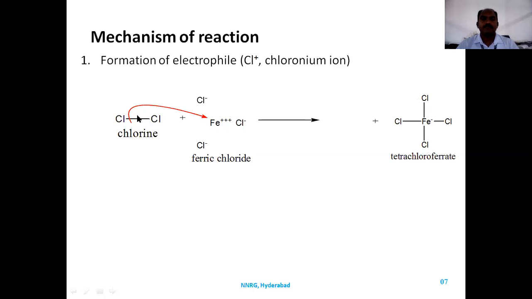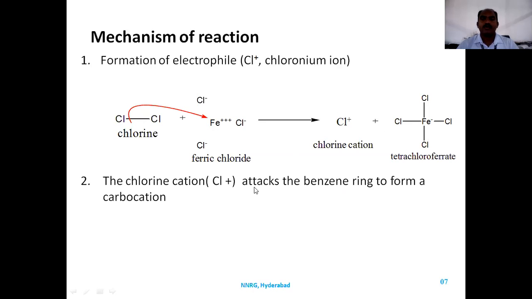Once the pair of electrons is lost to the ferric chloride, this chlorine is deficient in electrons, and it forms the chloronium ion, the chlorine cation. This is an electrophile. Now this chlorine cation, the electrophile in the solution, will attack the benzene ring to form a carbocation, as we have seen in the general reaction.